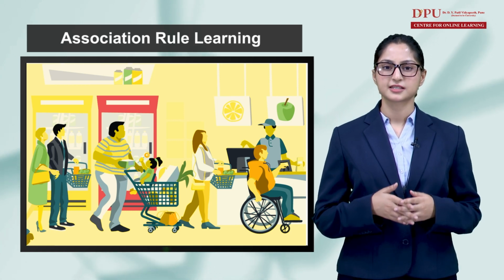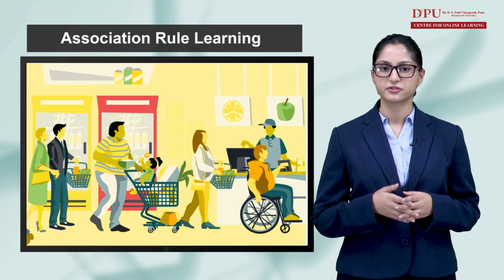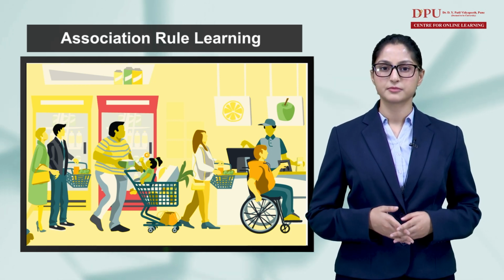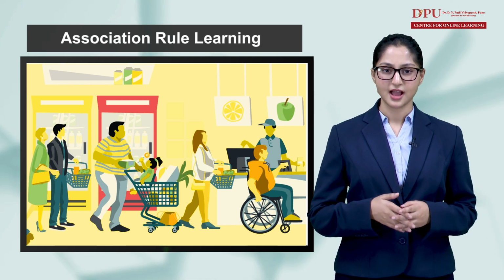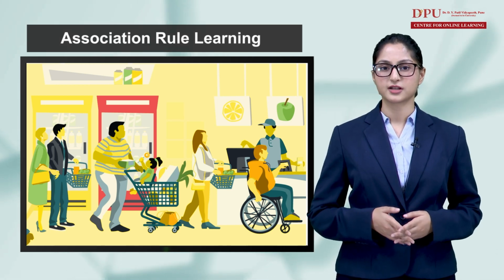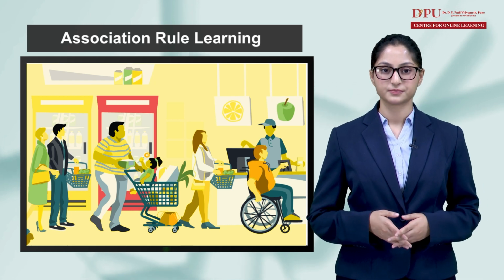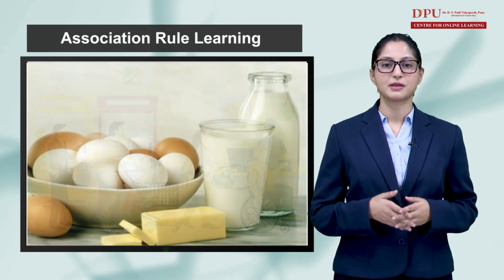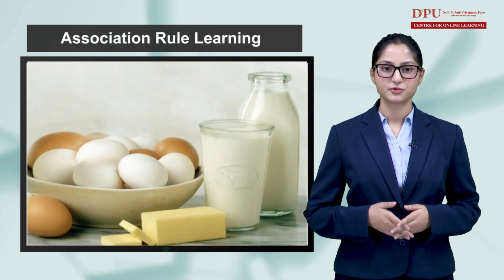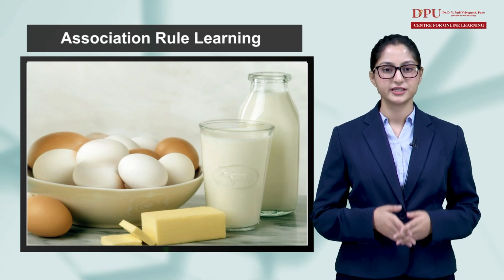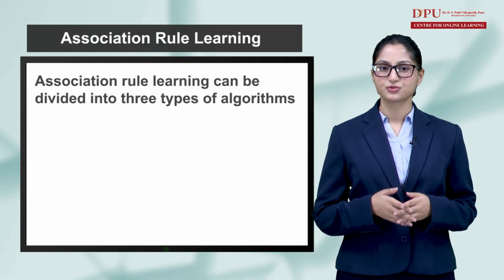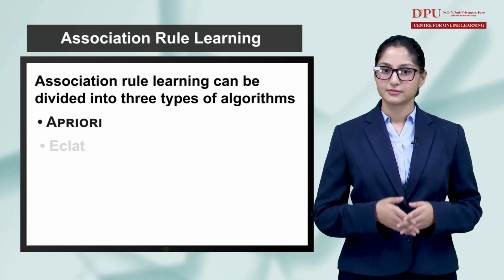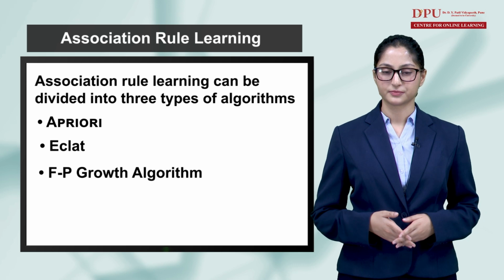Here, market basket analysis is a technique used by the various big retailers to discover the associations between items. We can understand it by taking an example of a supermarket. In a supermarket, all products that are purchased together are put together. For example, if a customer buys bread, he most likely can also buy butter, eggs, or milk, so these products are stored within a shelf or mostly nearby. Association rule learning can be divided into three types of algorithms: a priori, ECLAT, FP growth algorithm.